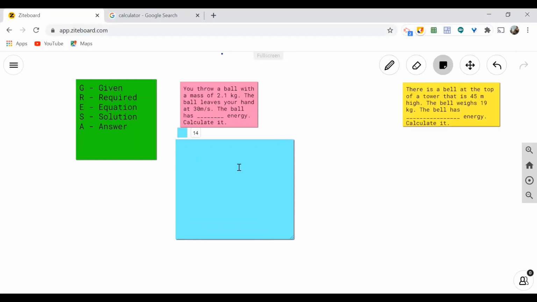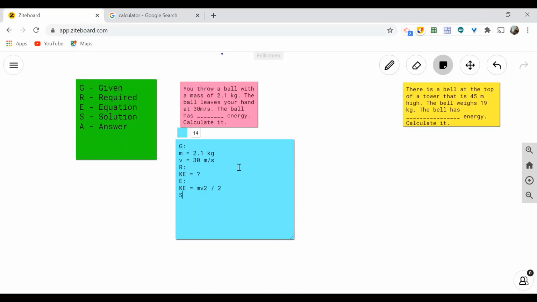But here, we need to write out our given. First is our mass, which is equivalent to 2.1 kilogram. Then velocity, which is 30 meters per second. And our required right now is KE or kinetic energy. And the equation that we're going to use is KE is equal to the product of mass times velocity squared divided by 2, or 1/2 mv squared.